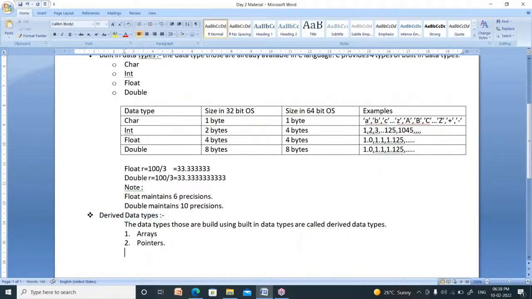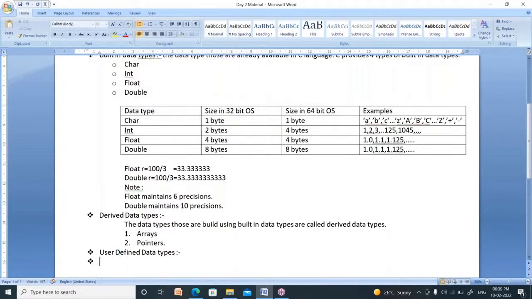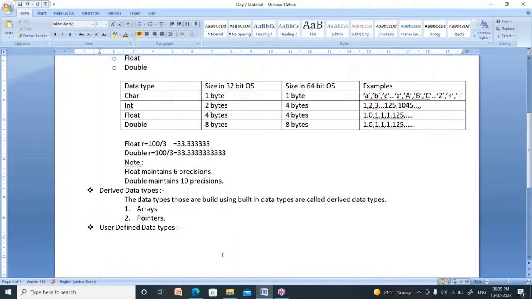Now what about the third one? The third one is user defined data types. These are the data types that are defined by the user, meaning you can define your own data types with your name. Suppose your name is Rama, you can define a data type as Rama. If your name is Sita, then you can define a new data type like Sita.